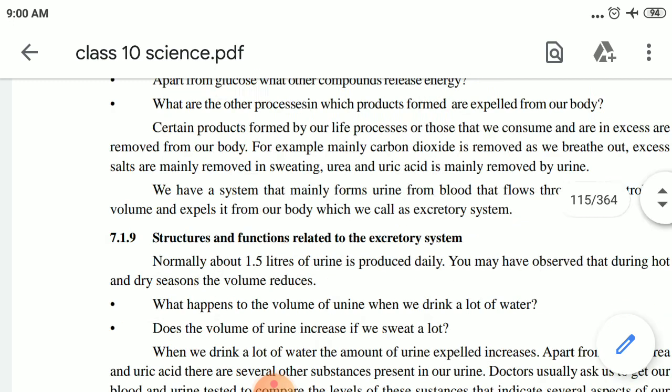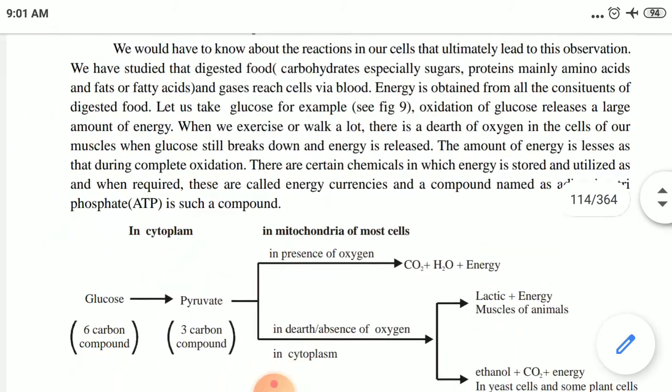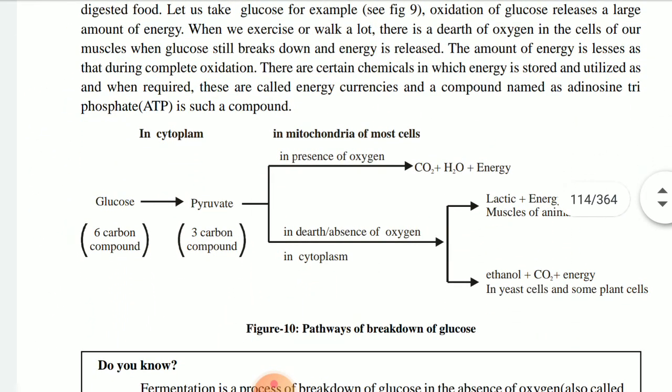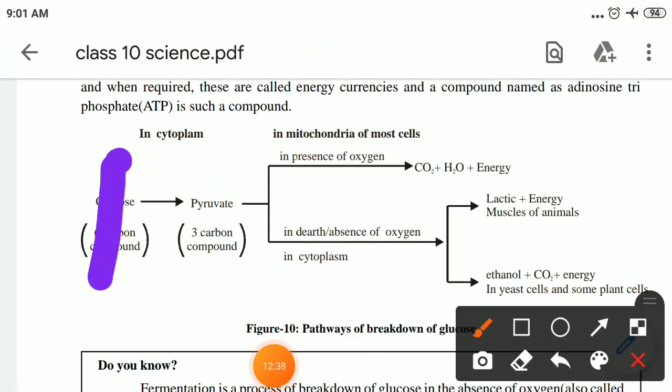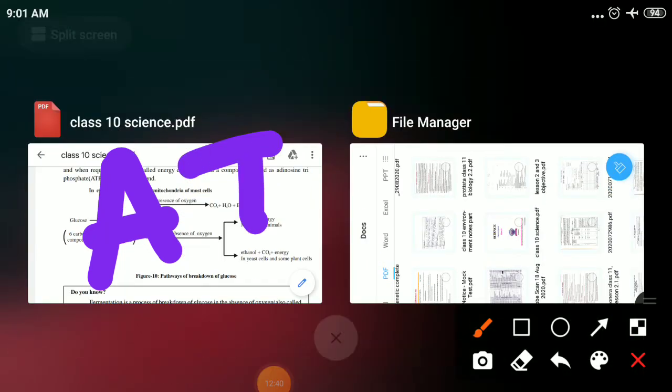Okay children, this ray diagram is very important. Just go through once how the process is carried out. And children, one more thing: when the conversion takes place, that is, a 6 carbon compound degrades into a 3 carbon compound, a large amount of energy is liberated. So keep that in mind, okay? And that energy will be in the form of ATP, that is adenosine triphosphate. Adenosine triphosphate, as you can see, ATP.